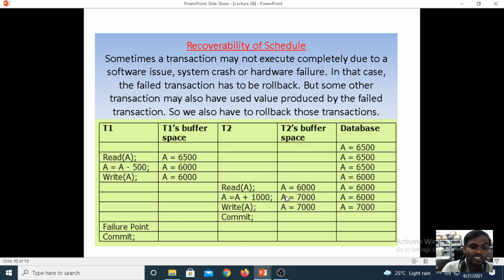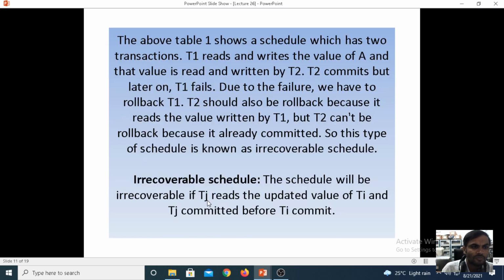The value changes when it is reading from the database and writing. If you want to display it with the help of the write operation, then the value is changing. After the value changes, we make a commit. Then under the T1 transaction, we take the failure point after the commit also. What are the failures that will be there?